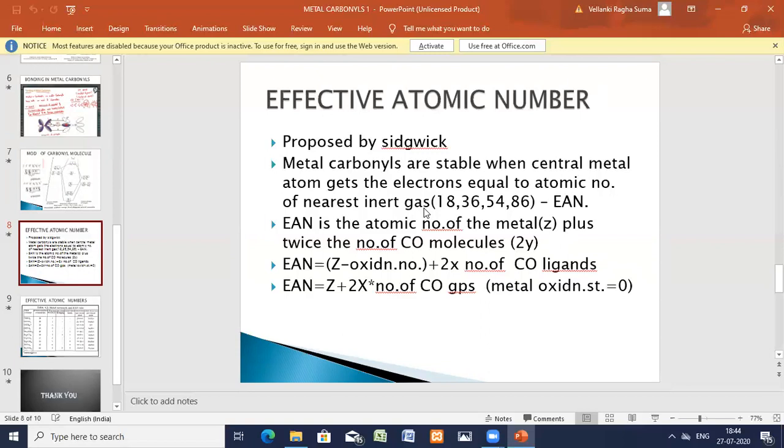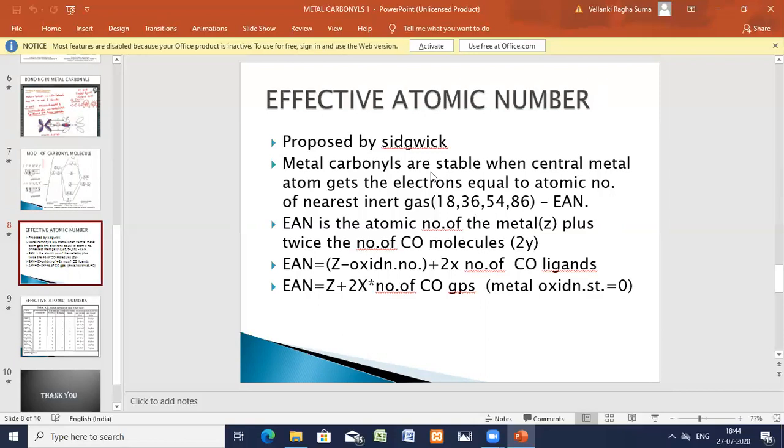So metal carbonyls try to attain stability by getting the nearest inert gas configuration: argon, that is 18, or else krypton, xenon, radon. So they are stable.